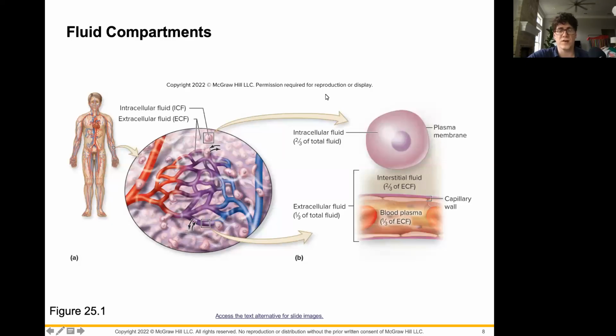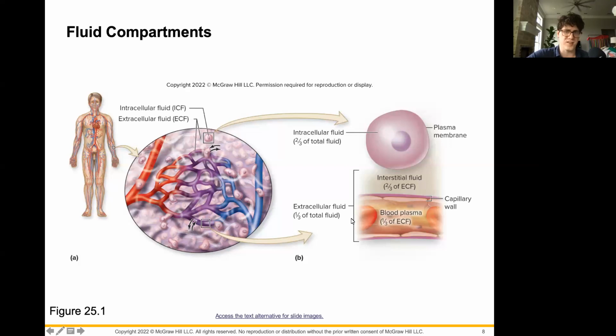Now, we know that our bodies are mostly going to be composed of fluid. The fluid in our bodies is going to be found in one of two places. It's either going to be found inside our cells, what we might call intracellular fluid, or it could be found outside of our cells in what we would call extracellular fluid. So intra meaning inside, extra meaning outside. Now, something like 2/3 of all of our fluid is going to be found inside the plasma membranes of our cells. Only 1/3 is going to be considered extracellular.